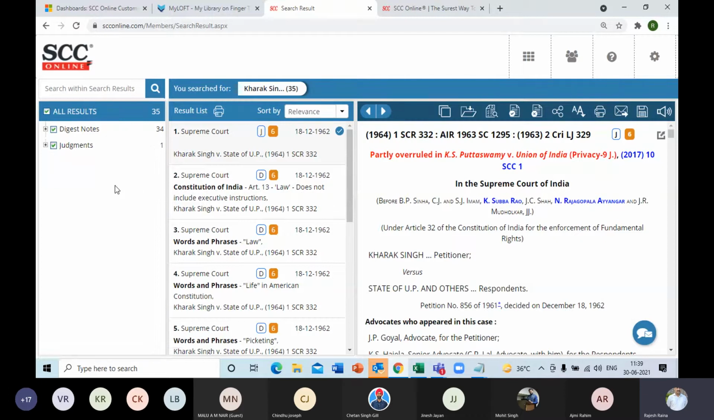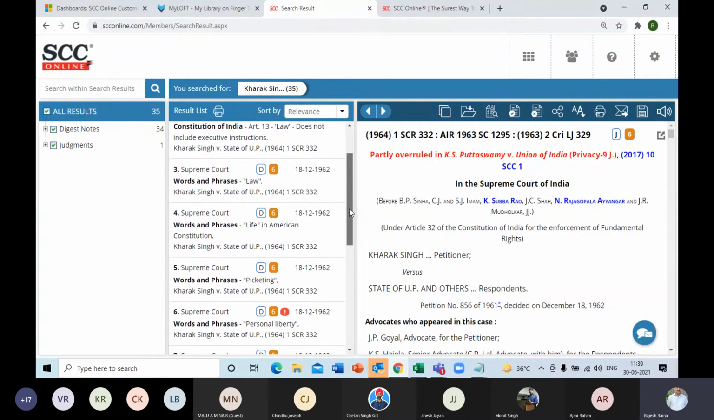That is the summary of the law points discussed in this particular judgment. Now, the second column has the title, the citation, the judgment date, as well as a couple of labels named J and 6. J stands for full text or the judgment, and 6 is the quorum strength. The second number is a digest note, a summary. Let's scroll down a little bit.